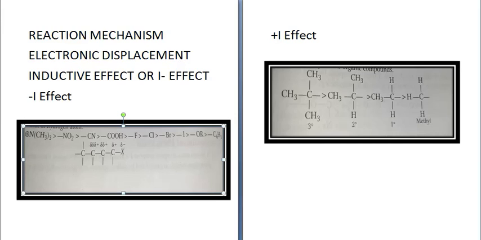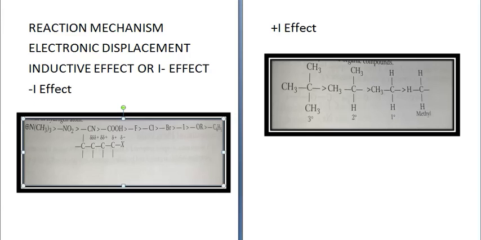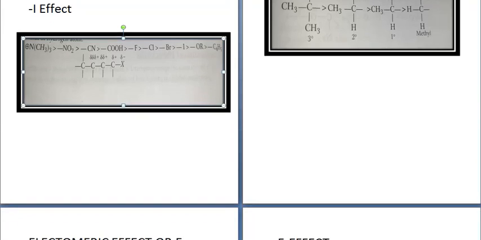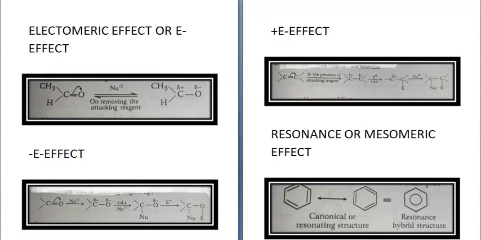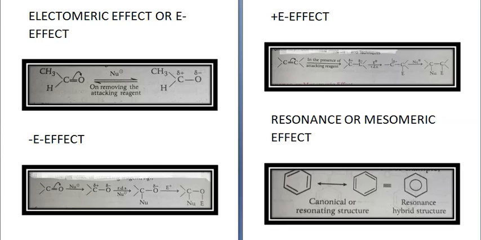Next is electromeric effect or E effect. Now, the inductive effect was permanent. Electromeric effect is a temporary effect, and it is effective only in unsaturated hydrocarbons.